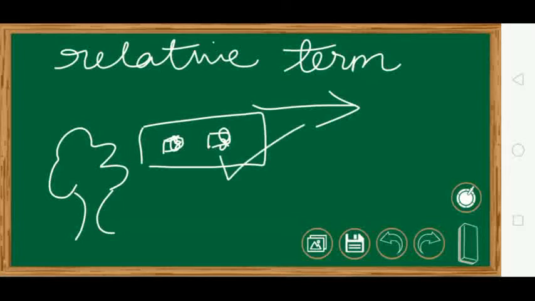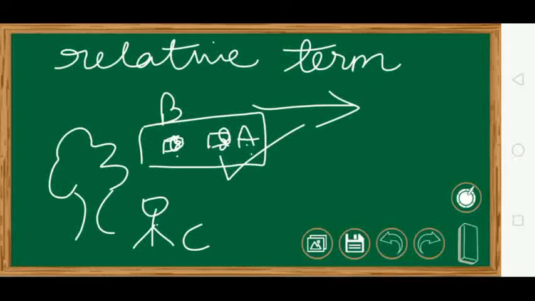is stationary. Why? Because his position is not changing with respect to him. For him, the distance between the two chairs, if it is 5 meters, will be 5 meters only when the bus is moving. So for this particular person, A is stationary. He is not moving. But suppose we have a person standing outside. The bus is moving. For him, A is also moving. So suppose this is B and this is C. With respect to B, A is at rest, and with respect to C, A is moving. That is the meaning when I say that motion is a relative term.